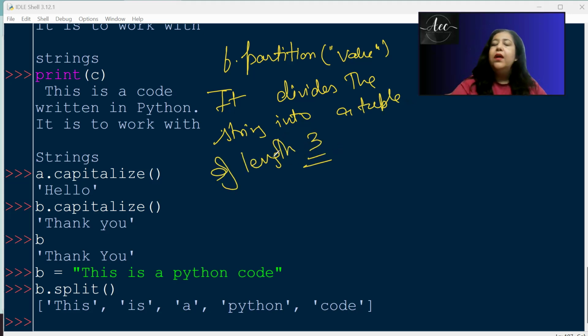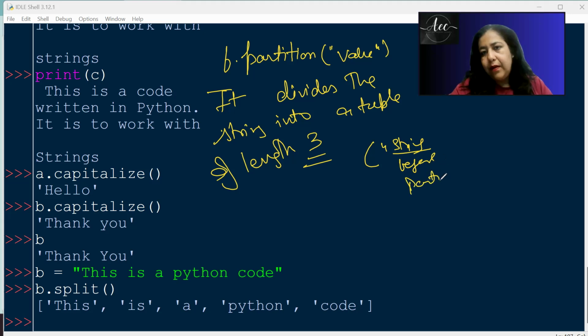The first part is the string before the partition value. The middle is always the partition value on which you partition. And the third is the string after the partition value.